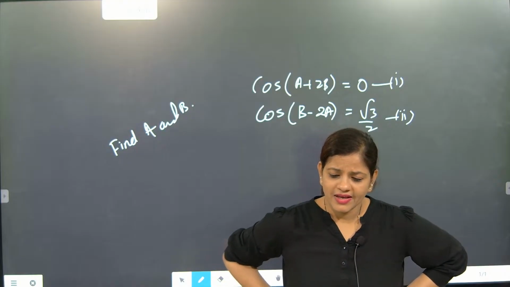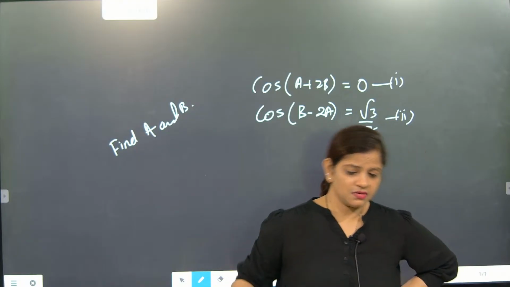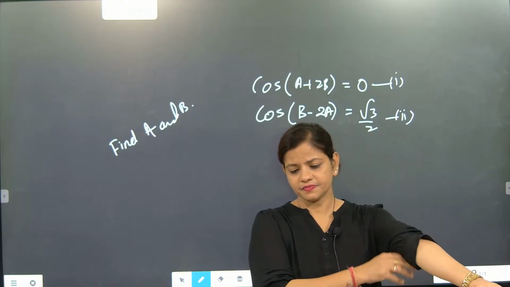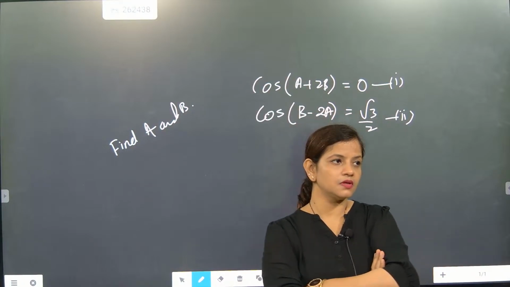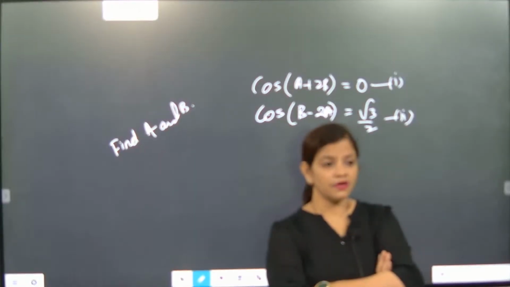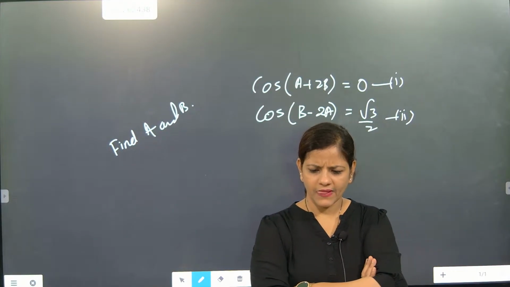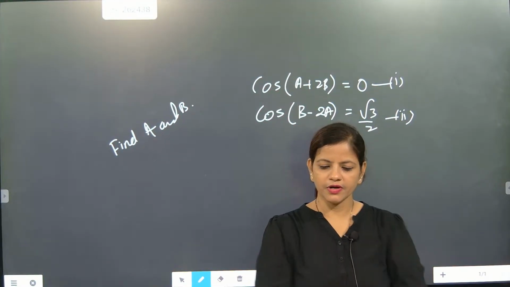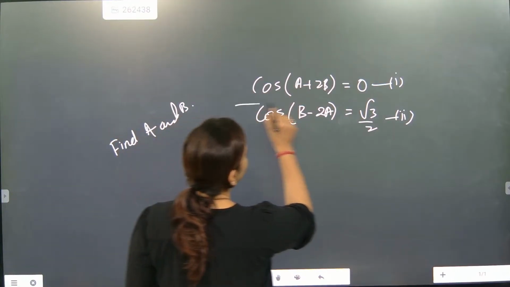A is equal to 6 degree, B is equal to 42 degree. Yashwant, you have checked nicely. Solved? A is equal to 6 coming, B is equal to 42. Okay, let's check this one. A is 6, B is 42. We will first do this one.